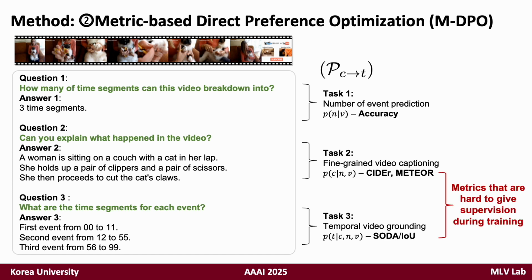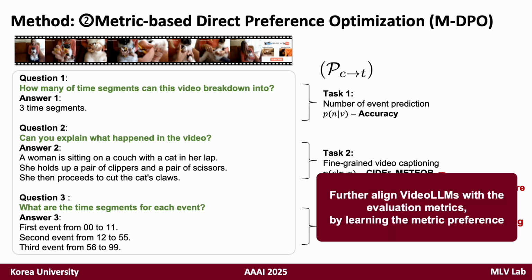To address the second problem of misalignment between training objectives and complex evaluation metrics, we can further train the model under supervision by the evaluation metrics for each task of CoTasks. But in fact, directly incorporating such metrics into training is quite challenging. To handle such a challenge, we introduce metric-based direct preference optimization, M-DPO, where we learn the metric preferences, that is, the preference derived from evaluation metrics for a subtask that composes CoTasks.